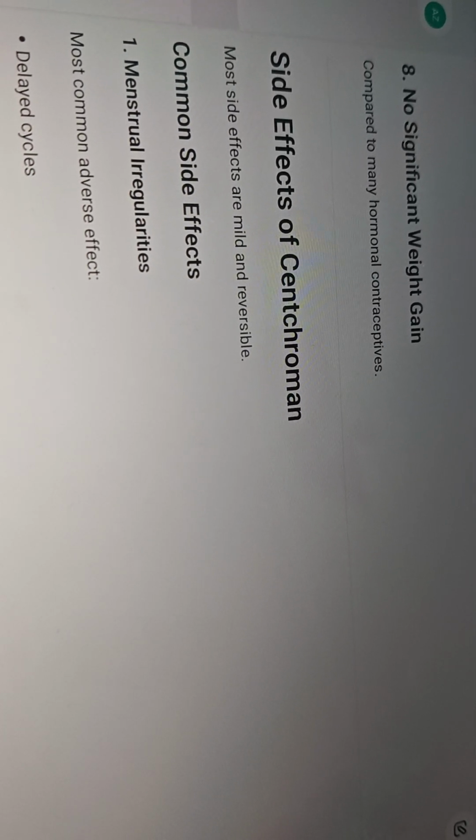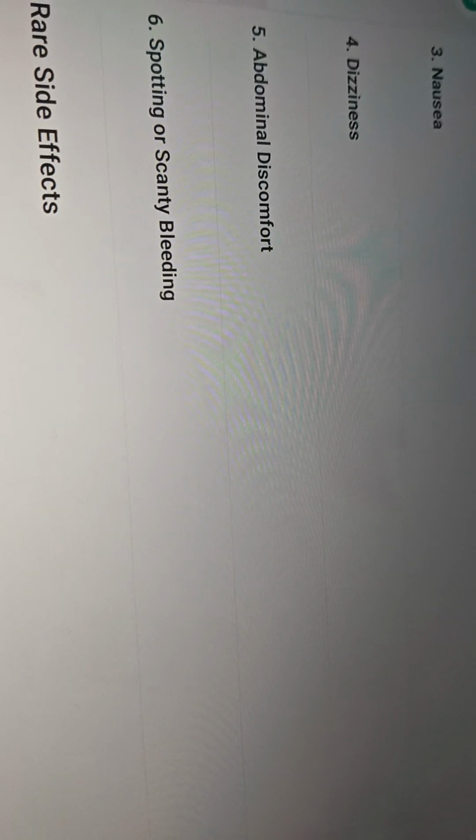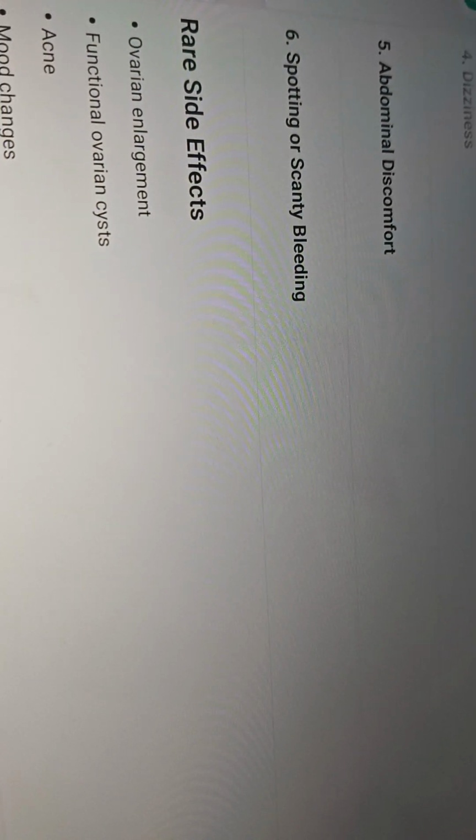Now coming to the side effects of Centchroman, the most common side effects are mild and reversible, and include menstrual irregularities like delayed cycles, prolonged cycles, or amenorrhea. There can be headache, nausea, dizziness, abdominal discomfort, or spotting or scanty bleeding, while the rare side effects include ovarian enlargement, functional ovarian cyst, acne, and mood changes.